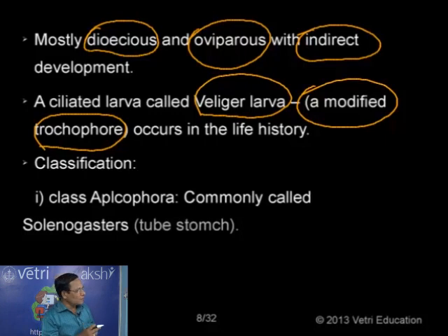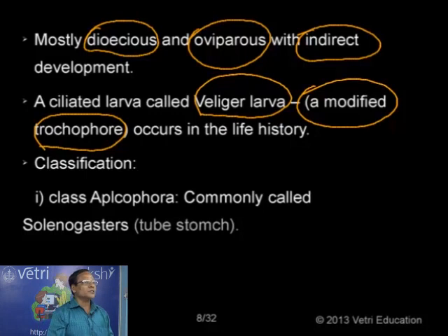It is a modified trochophore larva, the one which occurs in the life history of annelids, earthworm like animals. Not in the case of earthworm, there is no larval stage. In the case of mollusks, there is a larval stage. Generally speaking, in the case of annelids, there is a larval stage. The name of the larva is called trochophore larva. It is being modified into another larva in the case of mollusk, veliger. A slight modification, possession of a membrane, that's all.